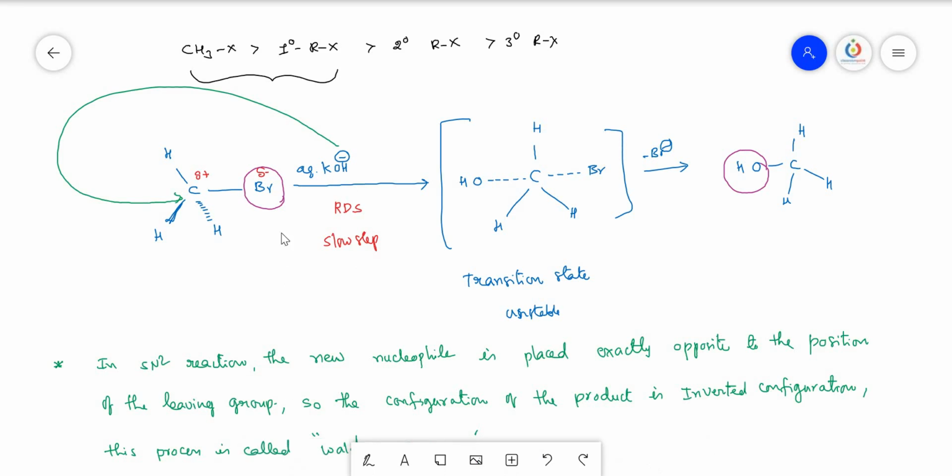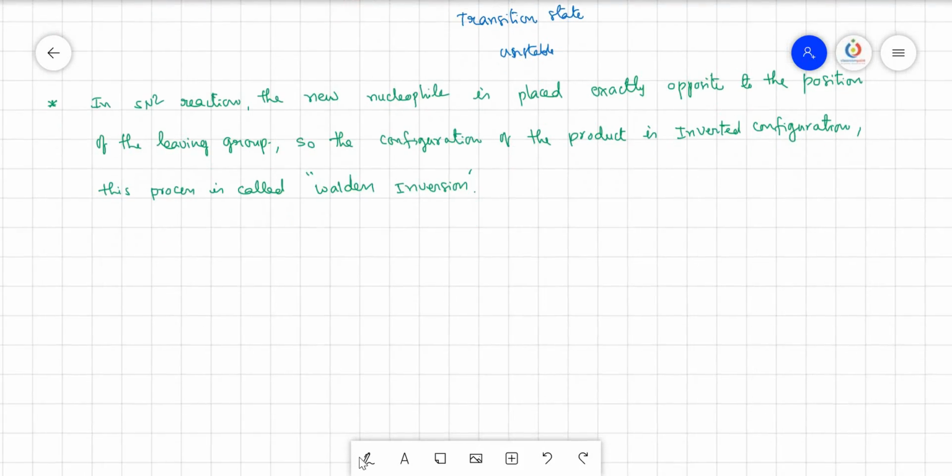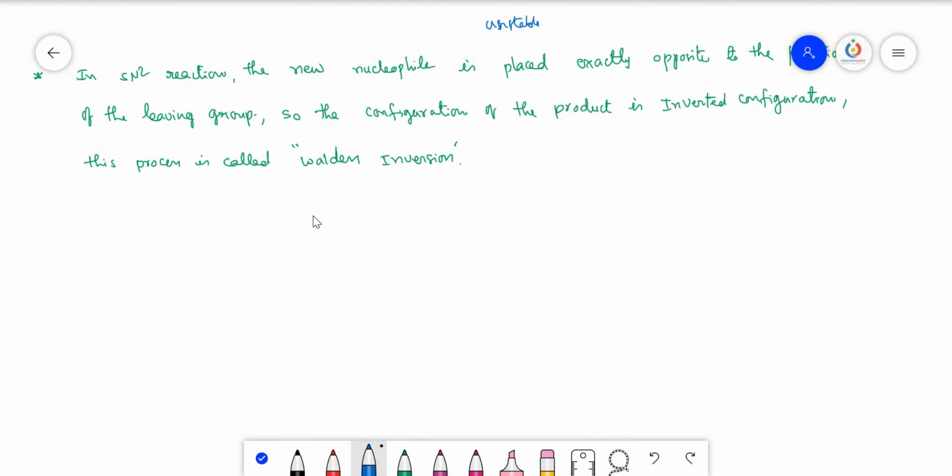So here we can write rate of this reaction. Rate is directly proportional to the concentration of alkyl halide and the concentration of the nucleophile. How many nucleophiles are involved? Only one. How many alkyl halides are involved? Only one.